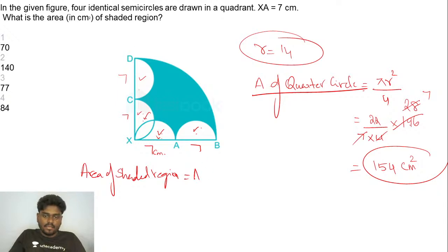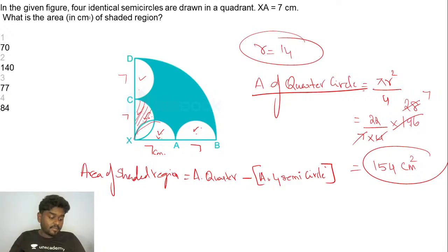So simply, area of the quarter circle, from this if I try to subtract the area of four smaller semicircles, don't stop with this. You need to subtract exactly the thing. Actually, you need to add up, because if you subtract these, then only this part of the circle gets subtracted. Right? I hope you guys are getting my point here.